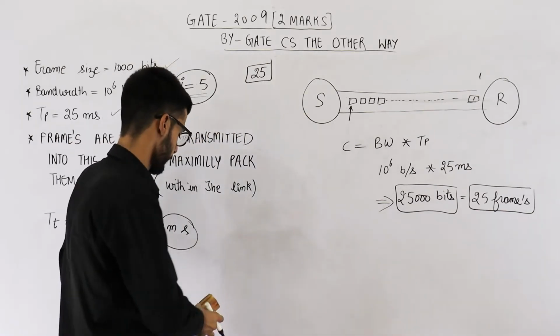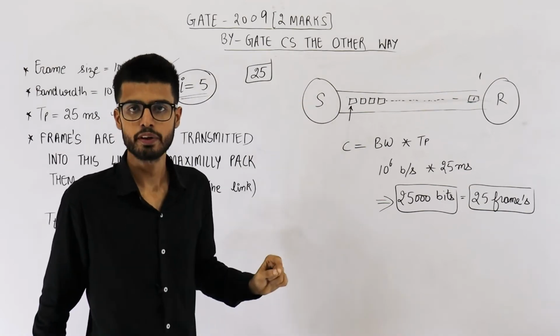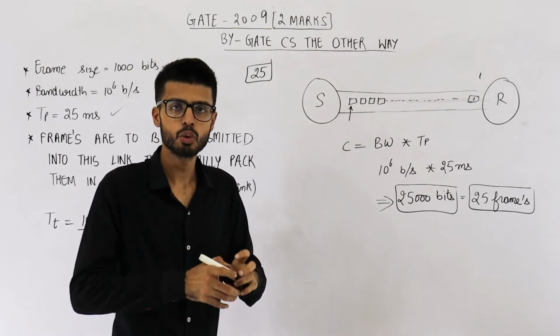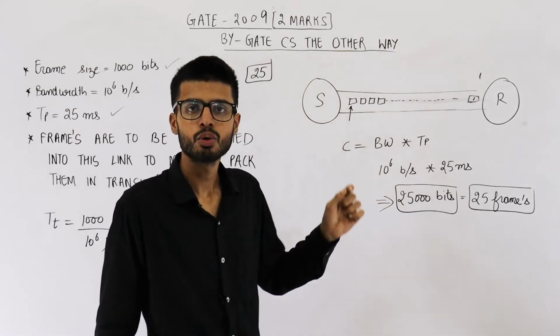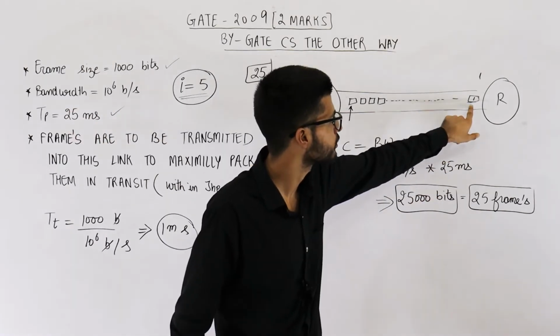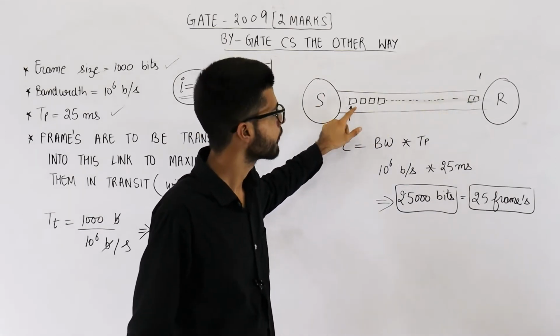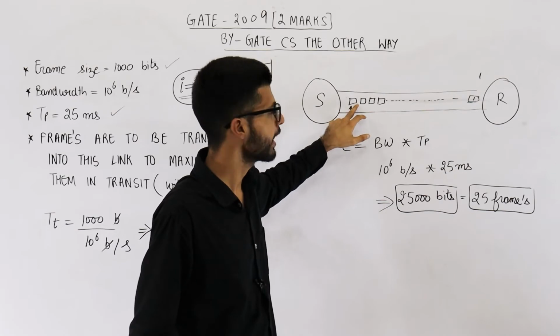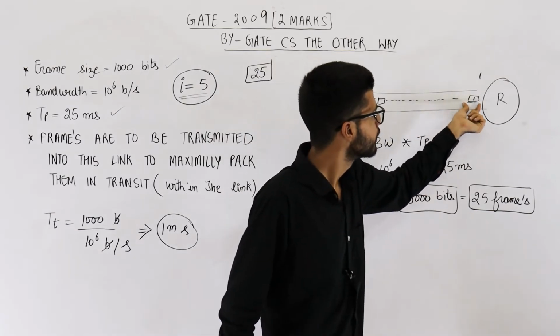So now this sender can send 32 frames. After sending 32 frames, still some more time will be required to get the acknowledgement of this first frame. See, currently we have sent 25 frames. If you send some more frames and make the count equal to 32, by that time the first frame